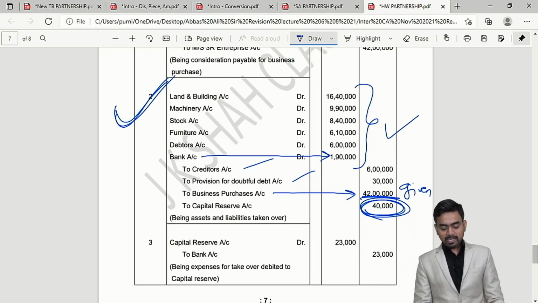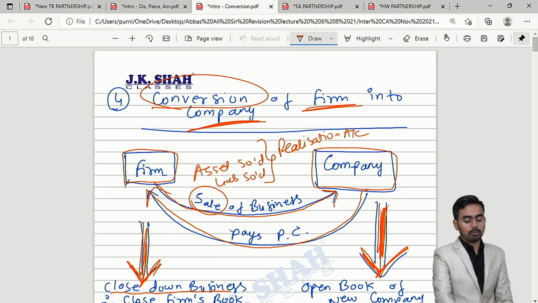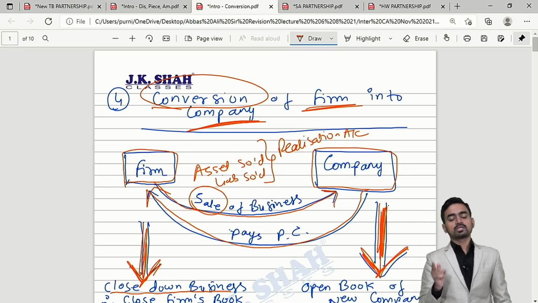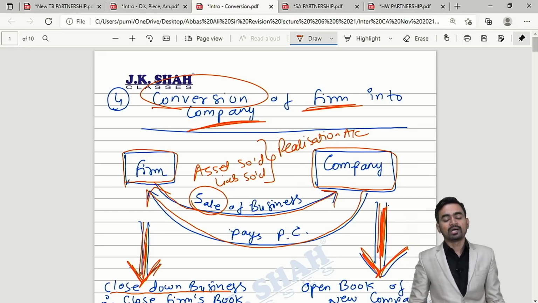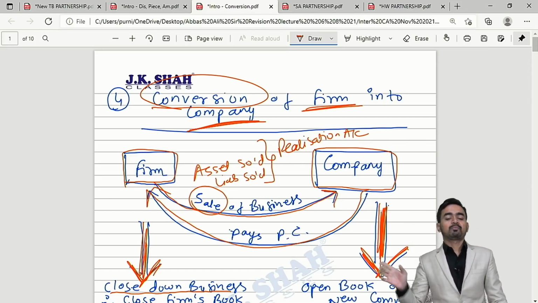So with this, my dear students, I have discussed the entire conversion topic with you. The important points are in the JK Shah Classes material, classwork question 14 to question 19, which we have discussed. Related references I have given from homework and past exams.